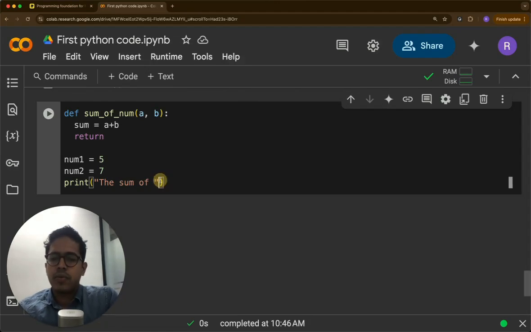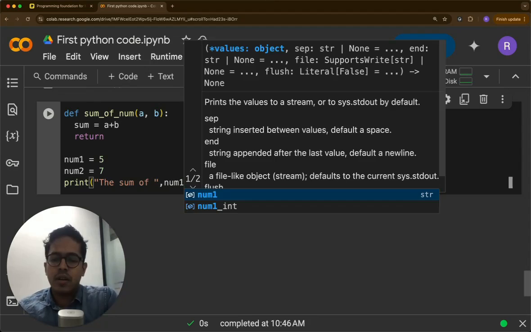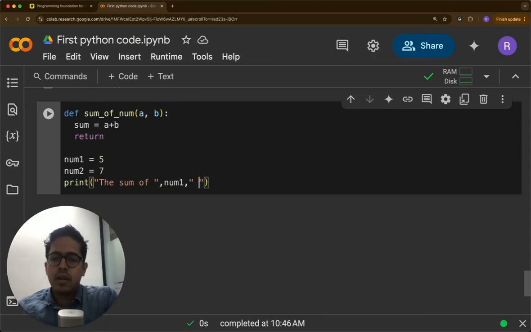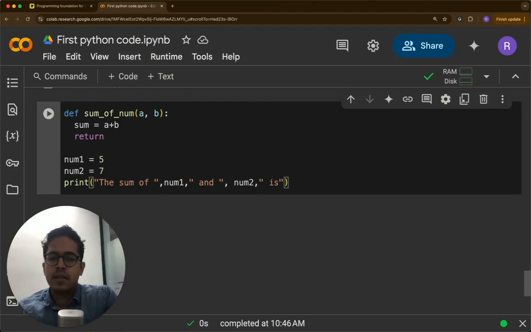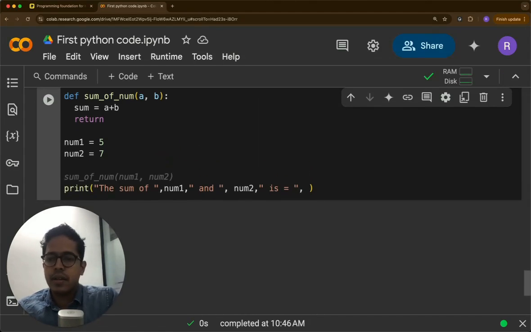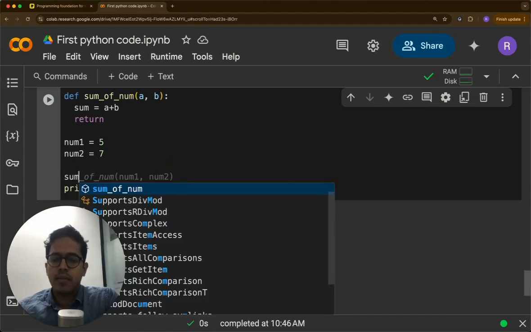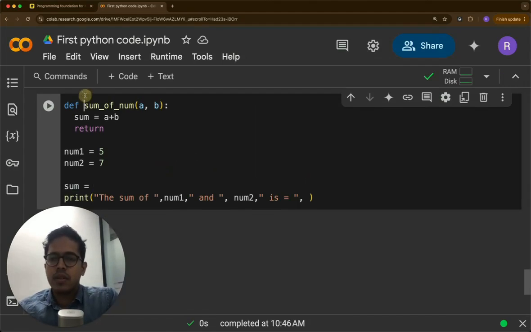The sum of num1 and num2 is equal to, what we have to do is call the function. So here sum equal to sum_of_num of a comma b, but instead of a comma b, we are passing num1 and num2. So here this can be anything, right?